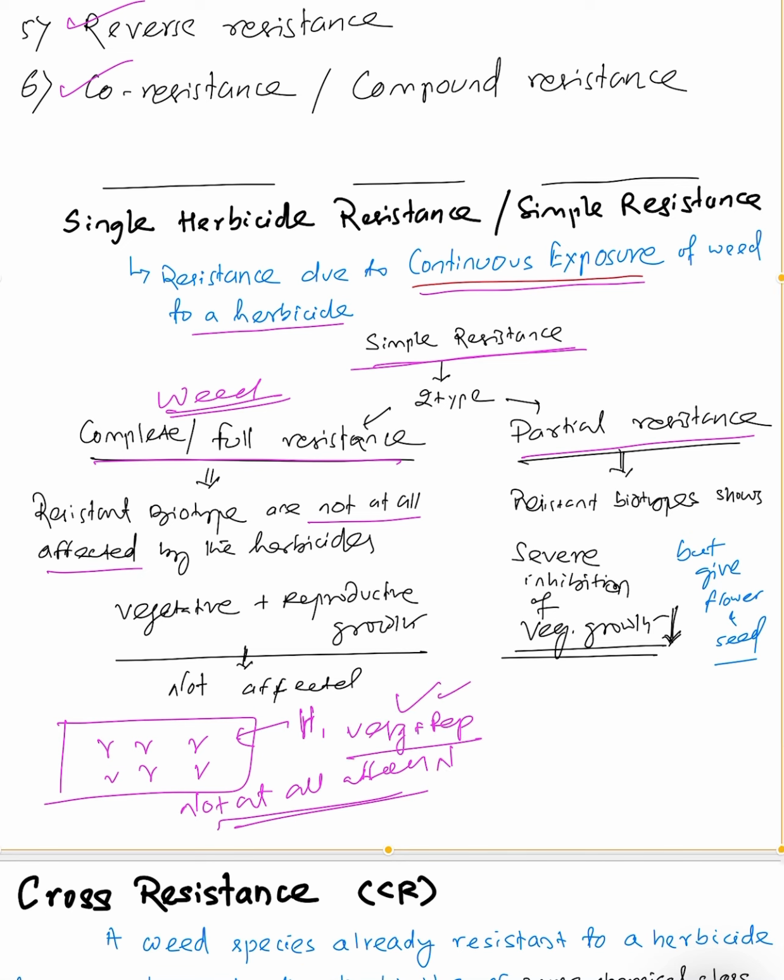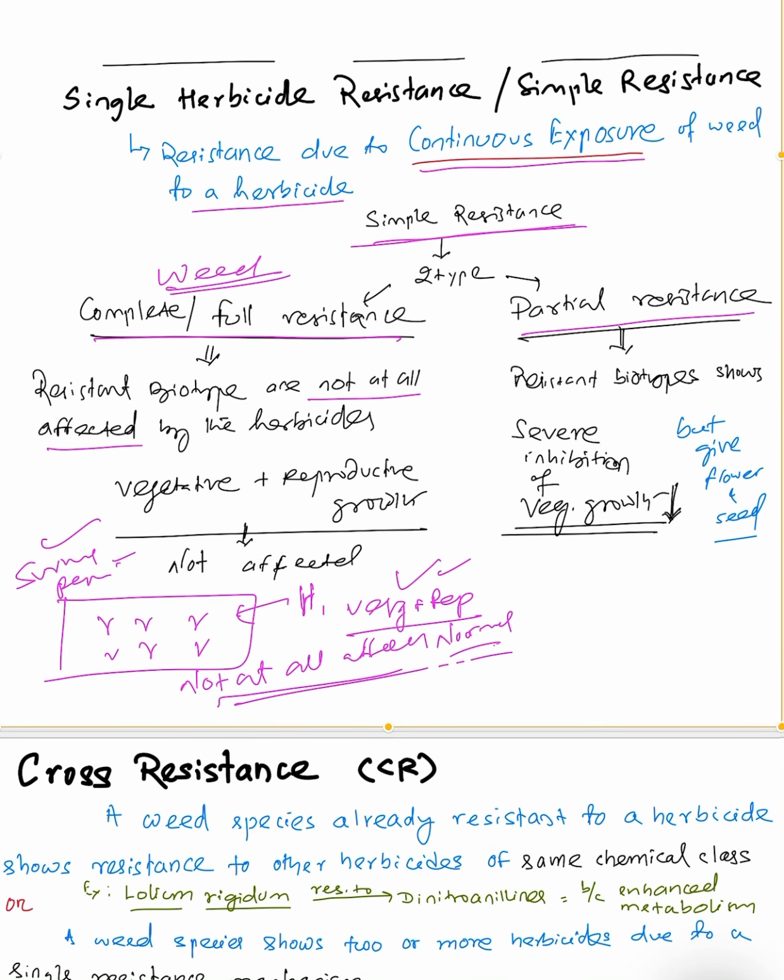All the vegetative growth as well as the reproductive growth all becomes normal. Hence they are easy to survive and reproduce. This is the inherited ability of the weed. But coming to the partial resistance, so whenever we are coming to,